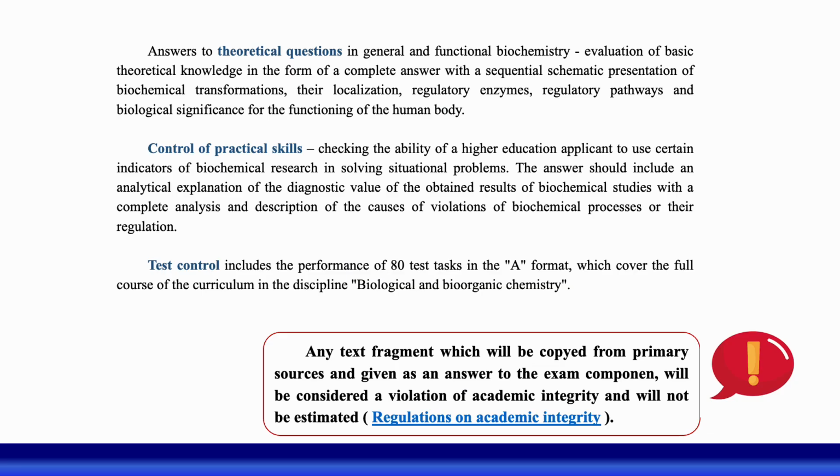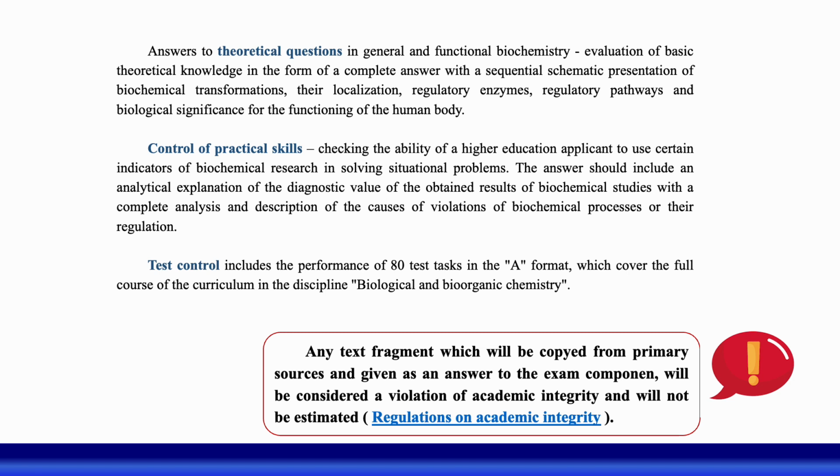Generally, at the exam, theoretical questions should include an answer. For theoretical questions in general and functional biochemistry, the answer should demonstrate basic theoretical knowledge in the form of a complete answer with a sequential chemical presentation of biological transformations and their localization. Do not forget about regulatory enzymes, regulatory pathways, and the biological significance of the functions of the human body.